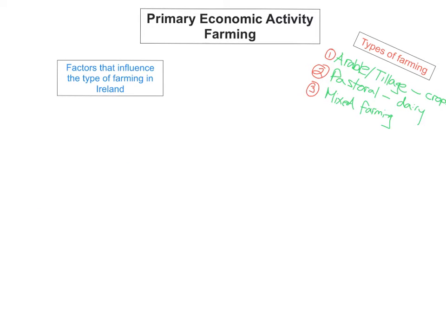Okay. So the next thing we're going to look at is the factors that influence the type of farming that you have in Ireland. So what actually determines whether you're an arable farmer or a pastoral farmer or you've got mixed farming? The first factor that influences it is the rainfall level. So the amount of rainfall that you actually get. Some crops need a certain amount of dry weather to grow properly, so waterlogging would stunt the growth of their crops.